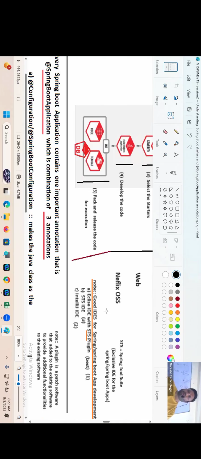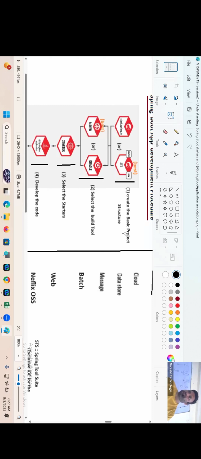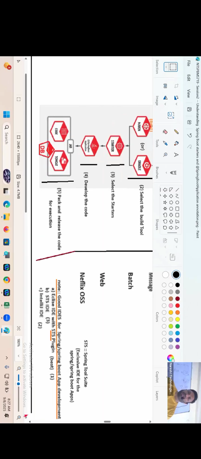See the process? First, create the basic project structure using IDE or using the website. Select the build tool, add the starters, develop the code starting with the Spring Boot application annotation.